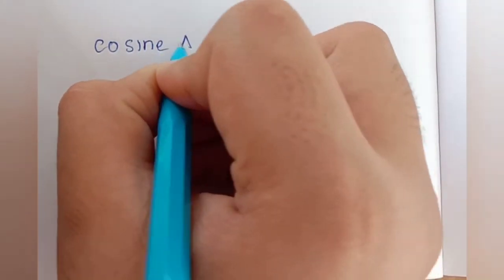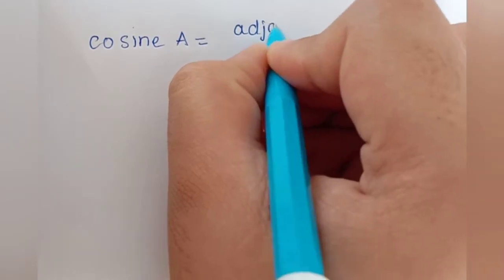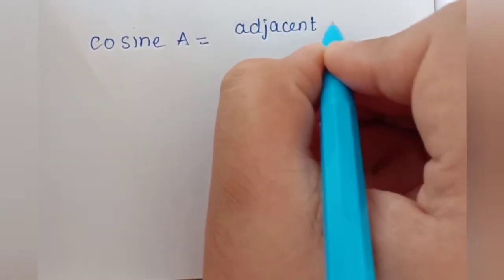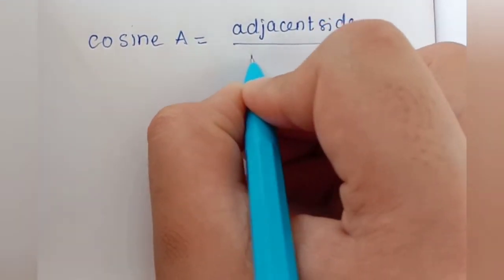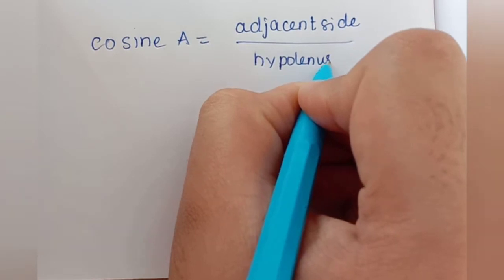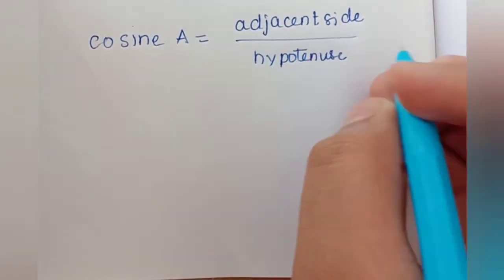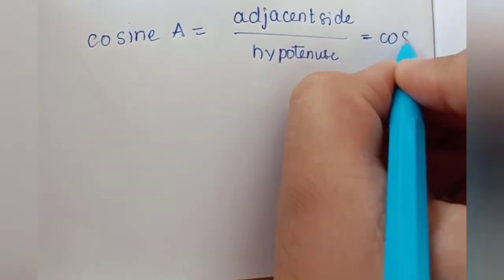Cosine A is equal to adjacent side by hypotenuse, which is written as cos A.